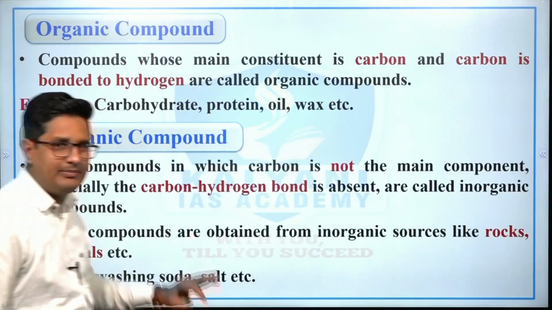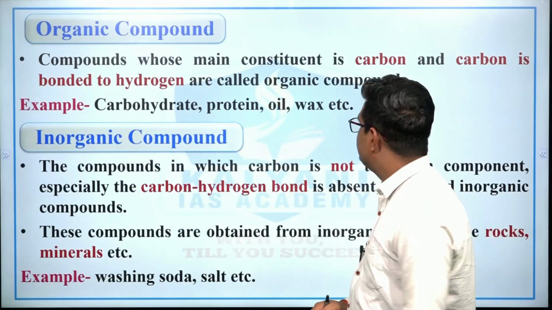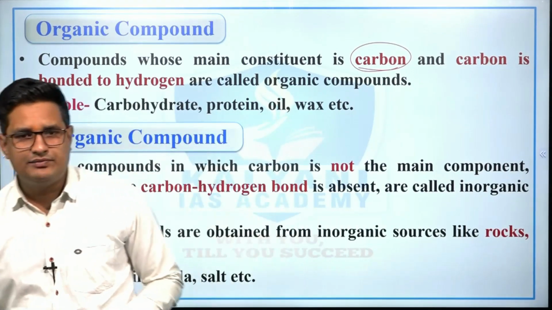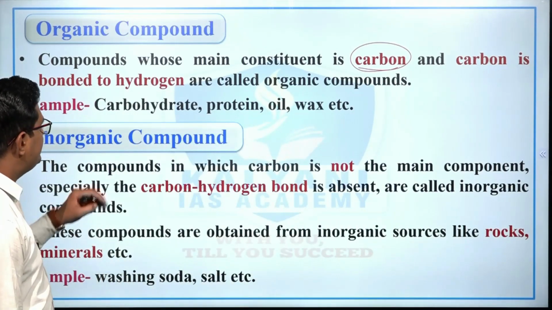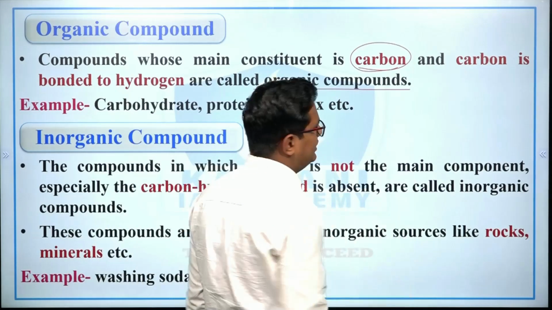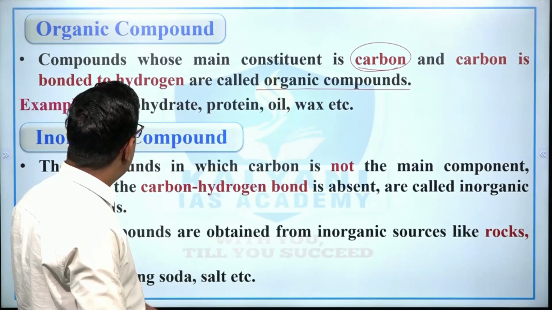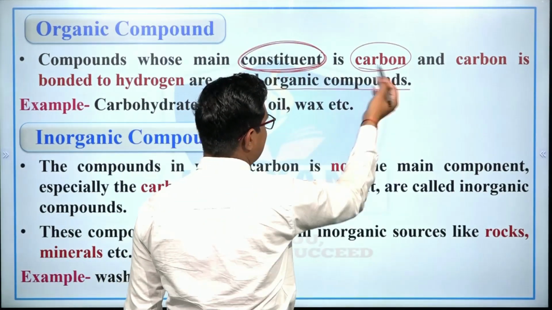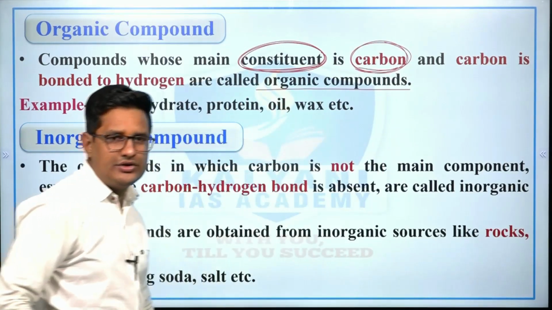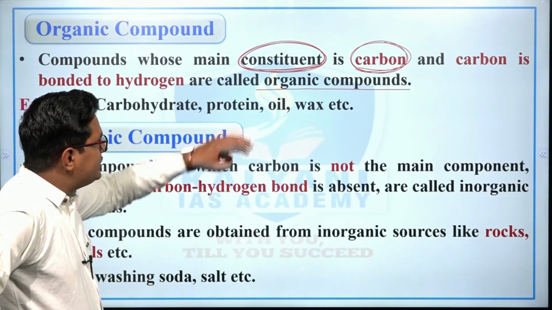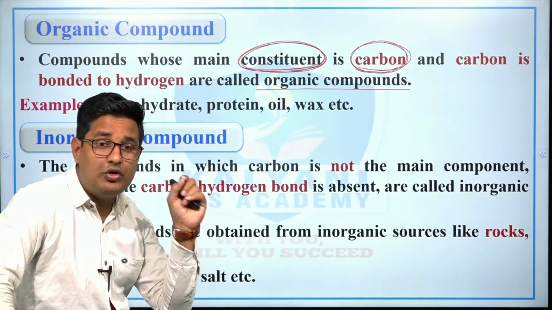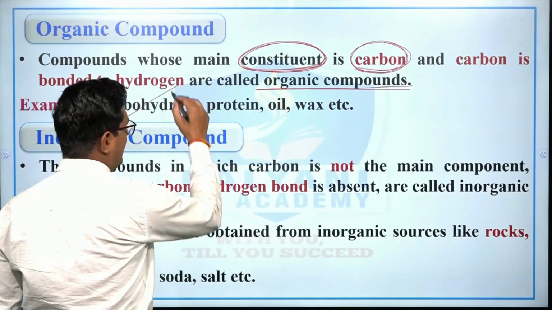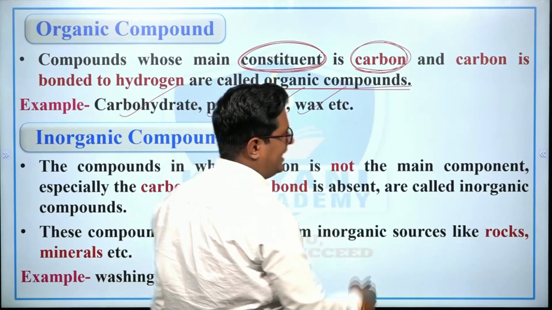The first is organic compound. See, a compound whose main constituent is carbon, and carbon is bonded to hydrogen, is known as organic compound. So simply, compounds whose main constituent, या जिसका मुख्य घटक जो है वो कार्बन होता है. So compounds whose main constituent is carbon and carbon is bonded to hydrogen are known as organic compounds. For an example, carbohydrate, protein, oil, wax, etc.